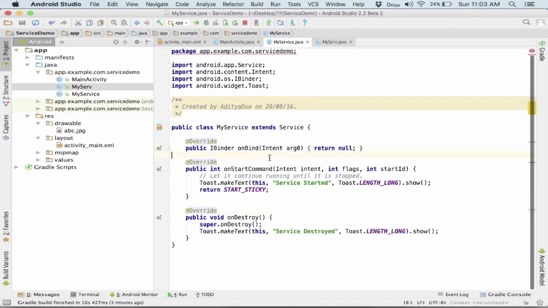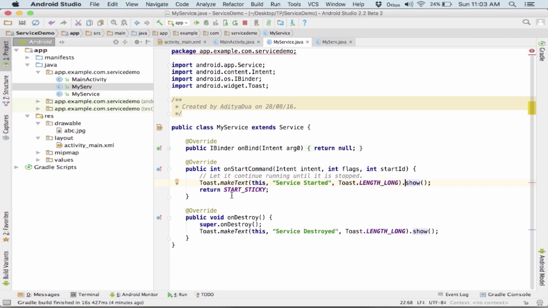So here's my service. In the first one, I am simply passing a service started message. A toast is there which says service started. You can even start it to play music over here, and it would run for an infinite amount of time until you stop the service, and you click on show. Now, if you see, we are returning something as sticky. For the start service, we have two types of service. One is start sticky and one is start not sticky.